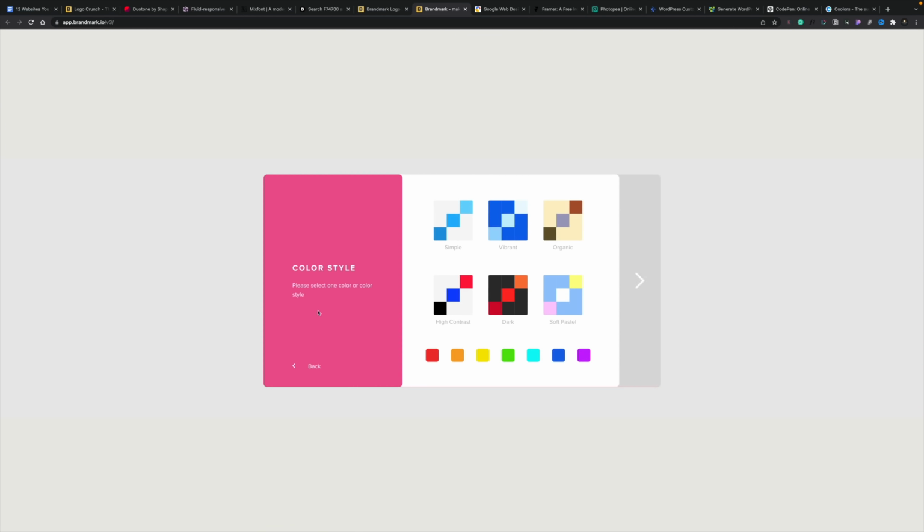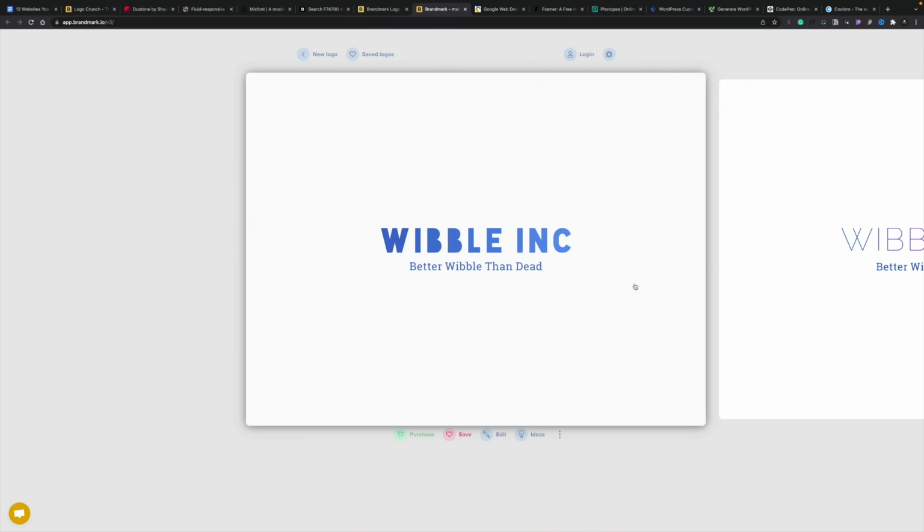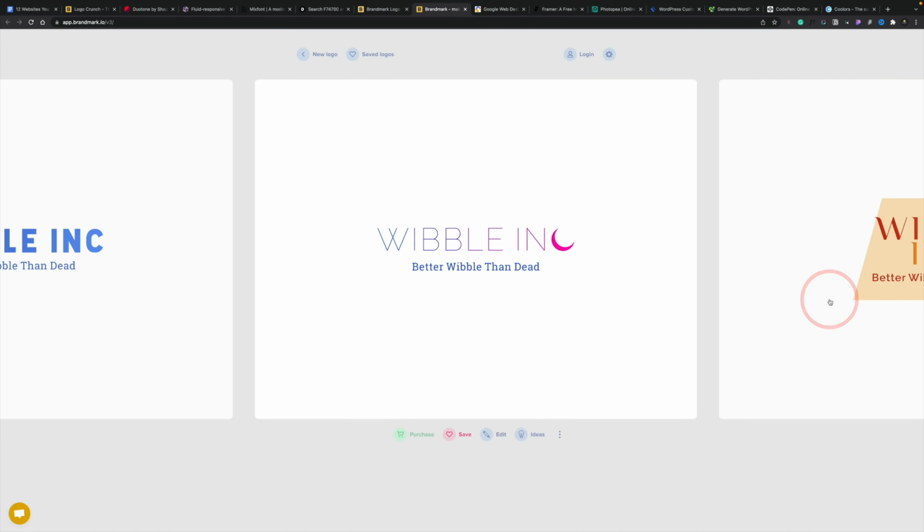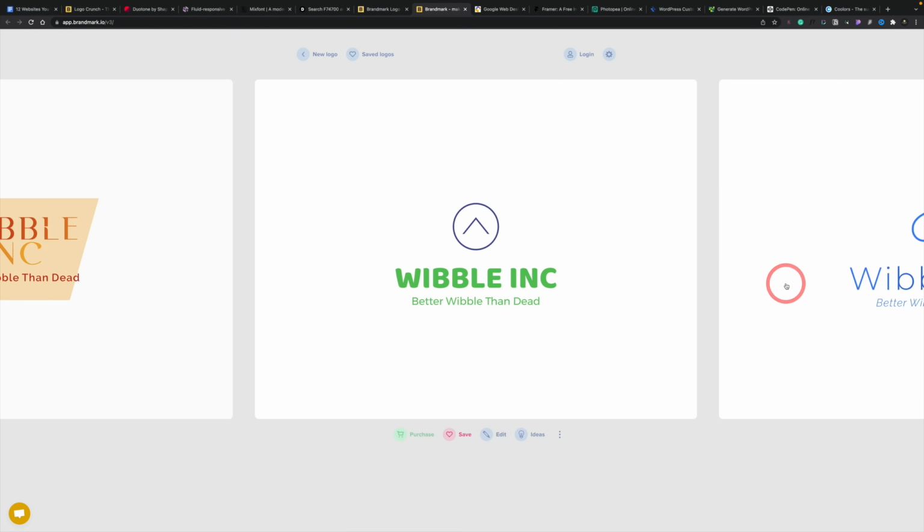Now if we go ahead and click on the next option, you can see we can choose color styles. And again, you can choose your own color styles, but let's go for something really simple. Like for example, let's go for this vibrant. We'll choose next. And now it's going to go ahead and generate a selection of different logo designs for us. Okay, so now we've gone ahead, let it do its job, and you can see this starts to give us a ton of different designs. So we can now go ahead, start going through these until we find something that we like.